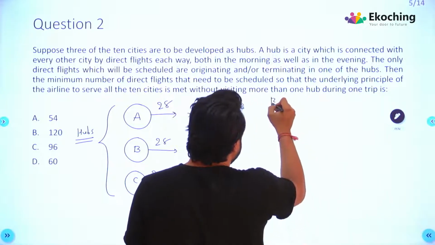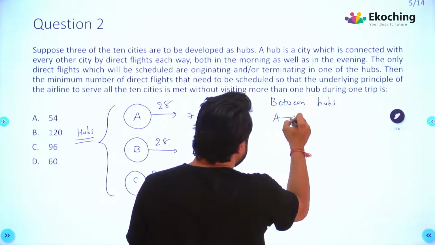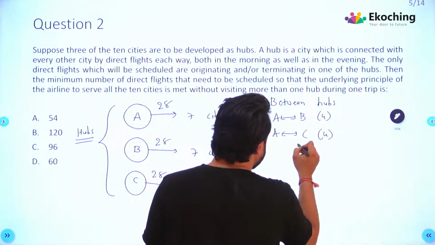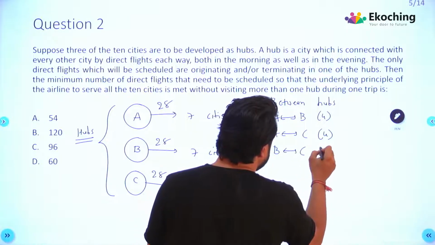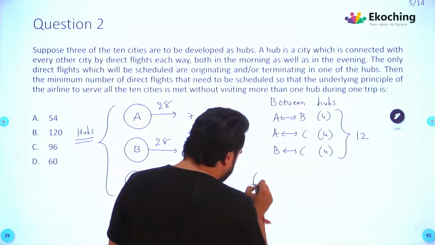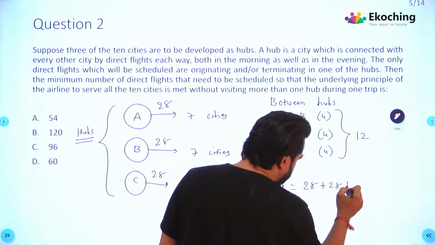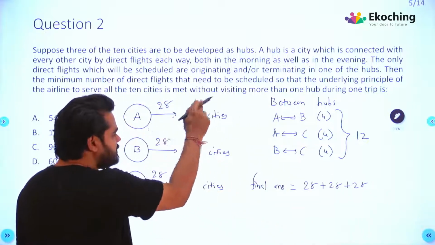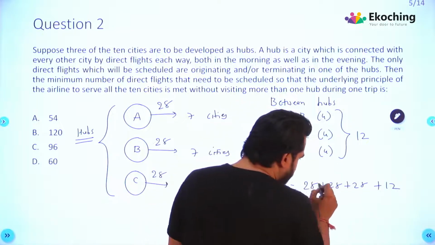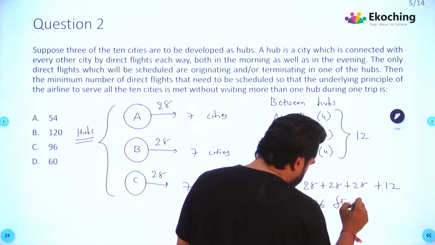Similarly, between hubs, so AB 4 flights, AC 4 flights, BC 4 flights, so total 12 flights. This means what will be the final answer? 28 plus 28 plus 28, the hubs with all the other cities are 28 each, and these 12. So 28, 28, 28, that is 84, and 12, 96 flights.